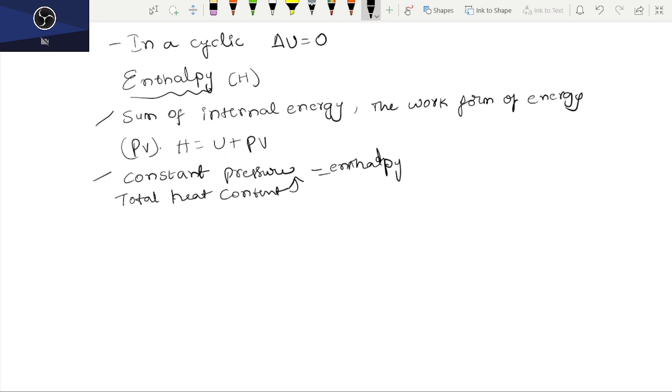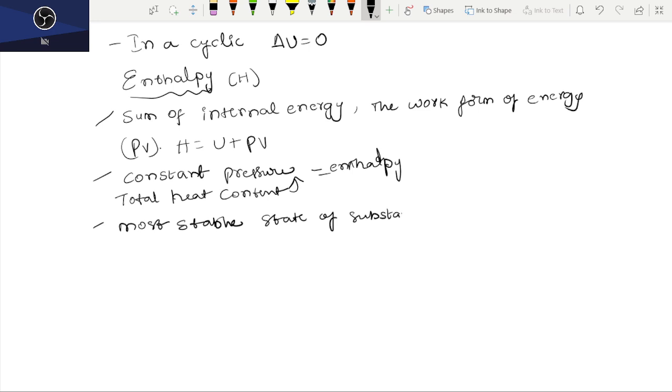The most stable state of a substance at 1 atmospheric pressure and 25 degrees centigrade is called the standard state. So, what is the most stable state of a substance?